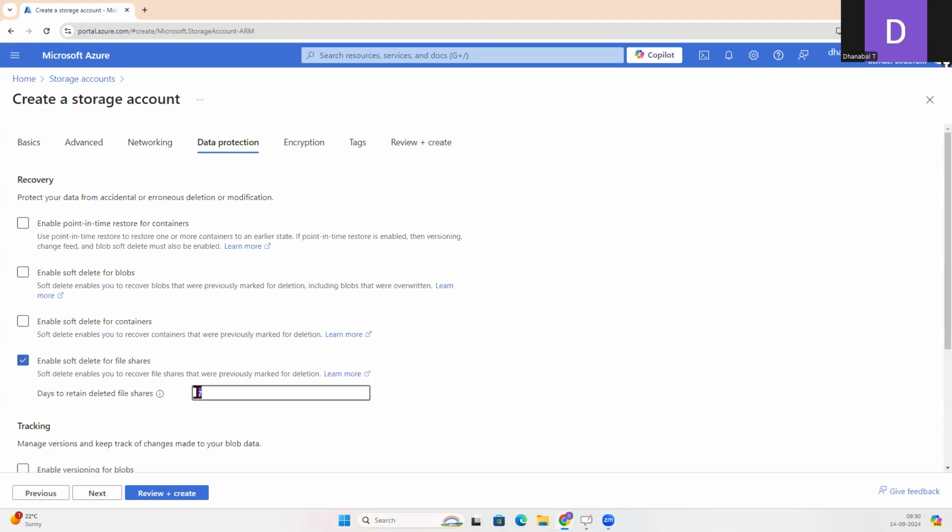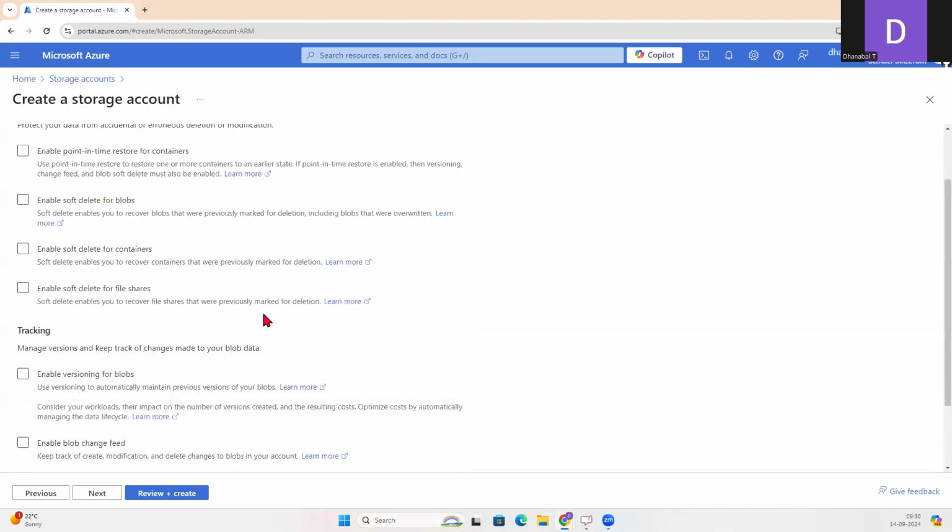You can set even the time period. So if you accidentally delete, it will be there in our recycle bin for 7 days, and anytime we can bring it back within the 7 days. After that, the data gets permanently deleted. Right now, I don't need that particular option.